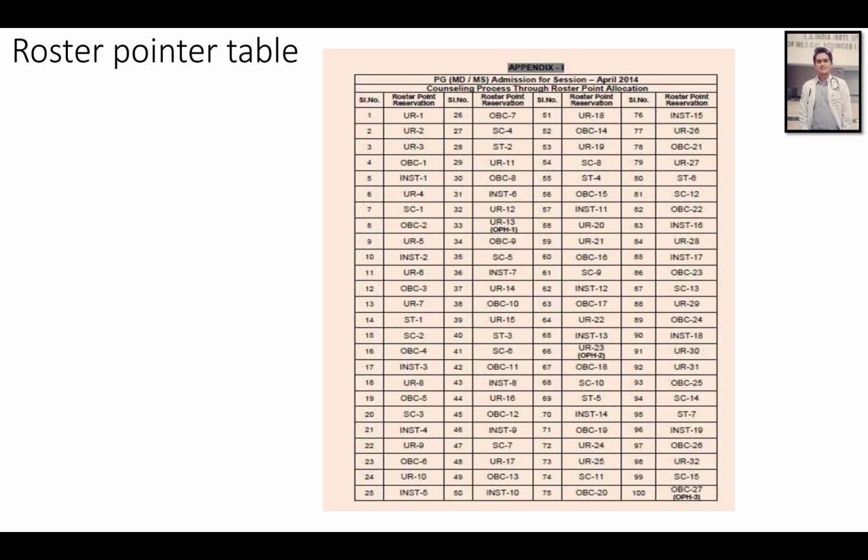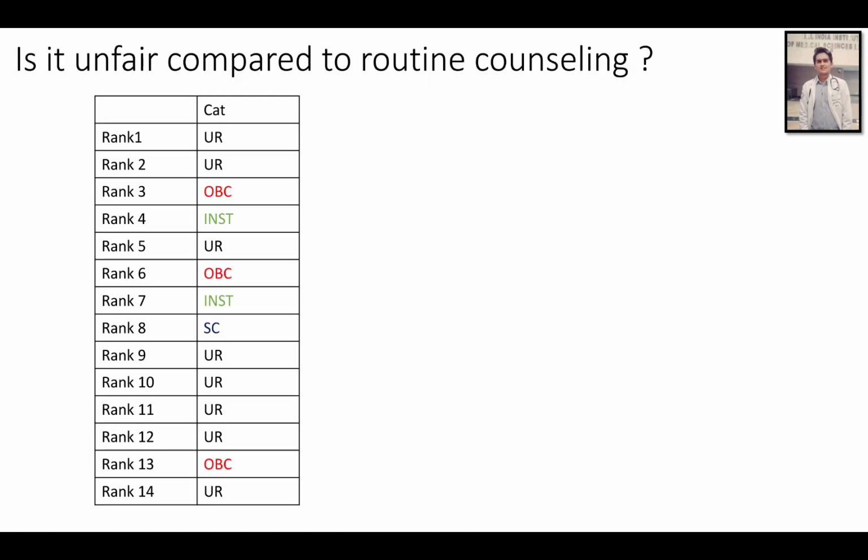Whenever we have a rank list, in a horizontal or roster kind of counseling, they will prepare a list. For UR, OBC, institute, and SC, they will create a separate list for everyone, and these separate lists will be merged into a roster pointer table. That will be released by the institute, and according to that the seats will be allotted. How does it work and how will it get affected? I will tell you in the subsequent slides.